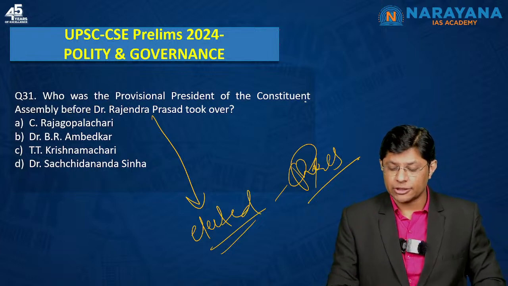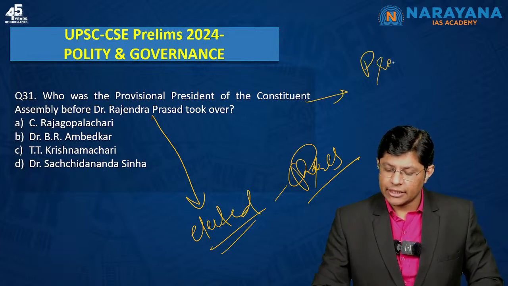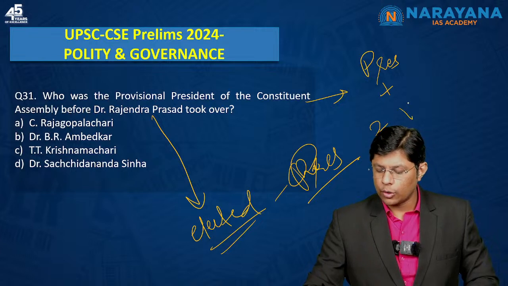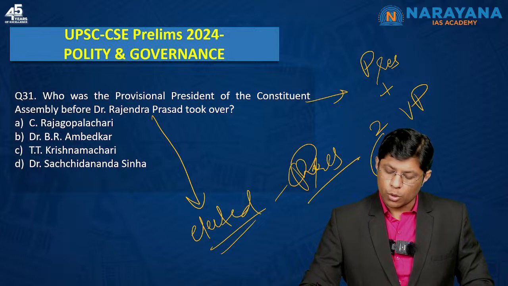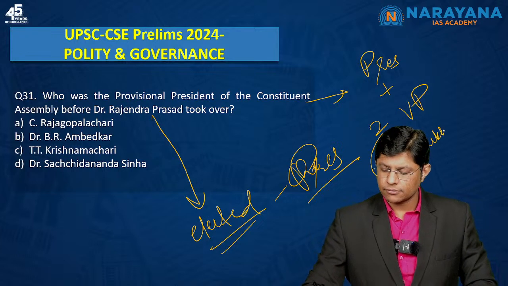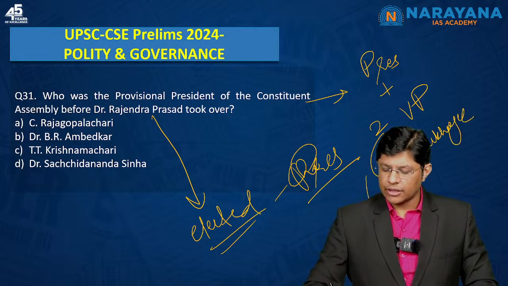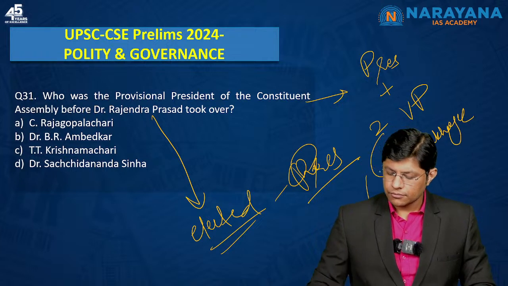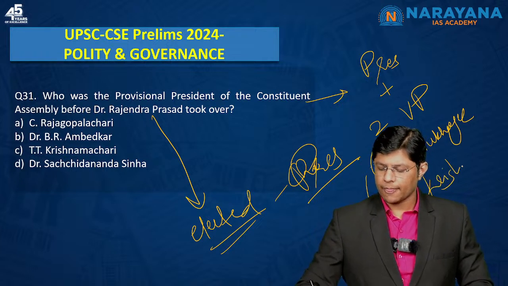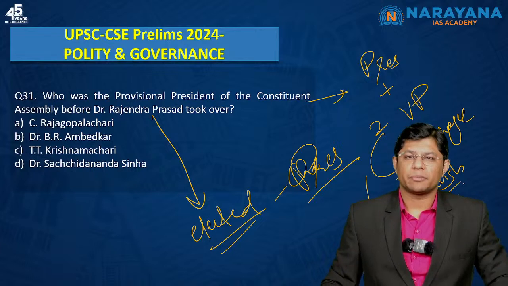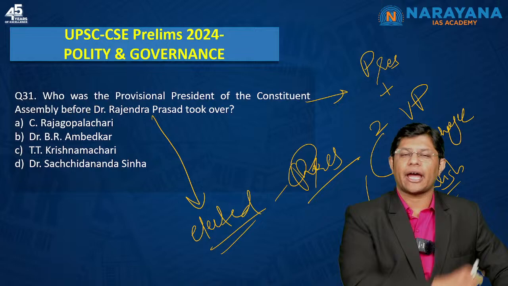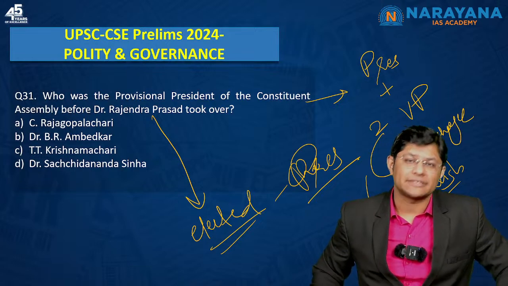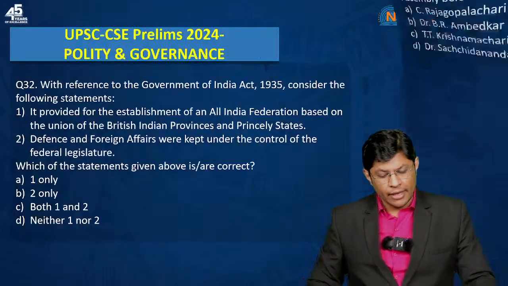Now, this Constituent Assembly had one president plus two vice presidents. And who are the two vice presidents? One is H.C. Mukherjee. The other one is Krishnamachari. So, these were the two vice presidents, which means you should know that the Constituent Assembly had one president and two vice presidents. The next question, friends.